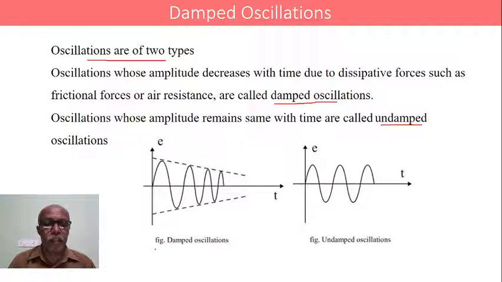In the first figure, which shows the damped oscillation, we have plotted time along the x-axis and the amplitude of oscillation along the y-axis. As time progresses, the amplitude of oscillation gradually decreases, and therefore at a certain stage the oscillation completely stops. Such an oscillation is called damped oscillation.